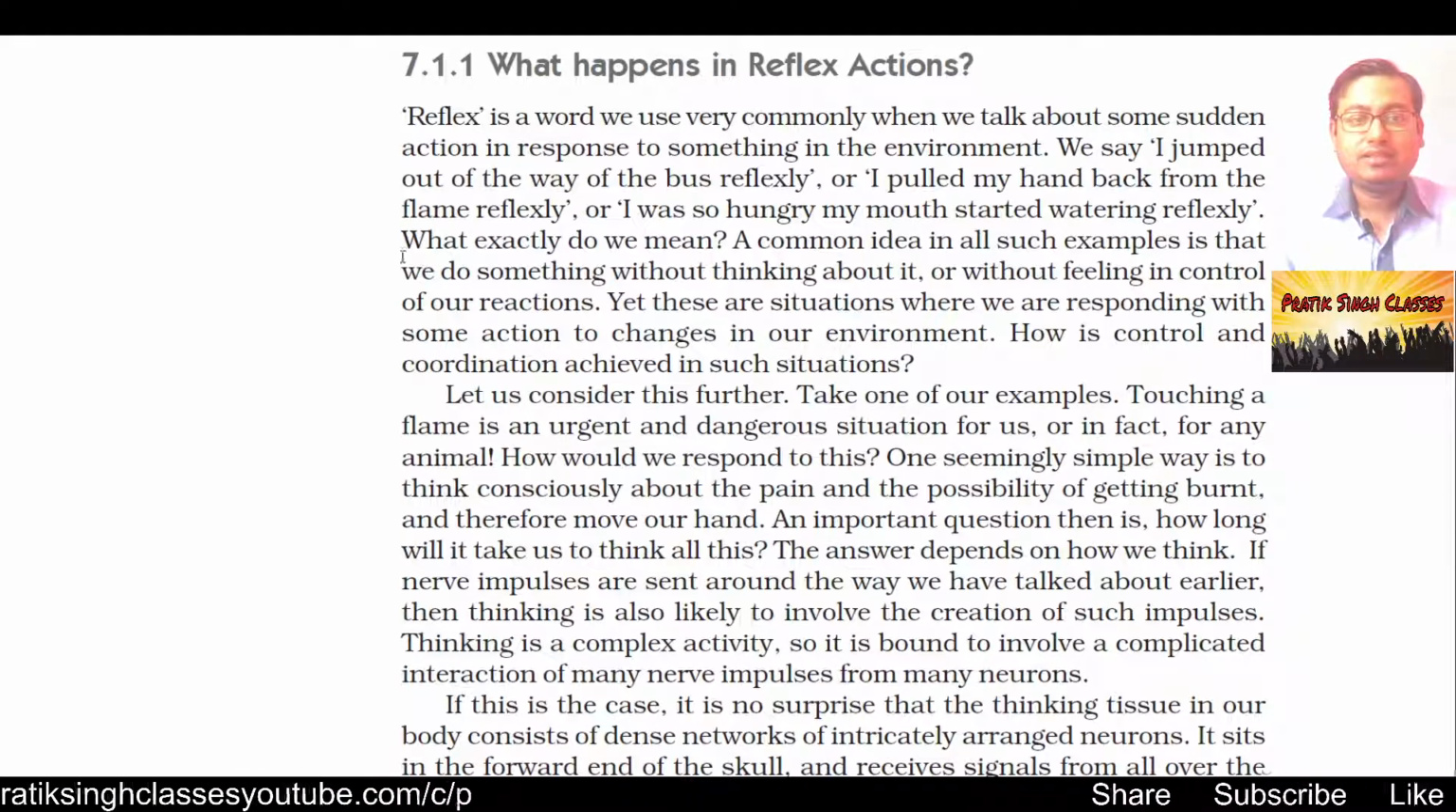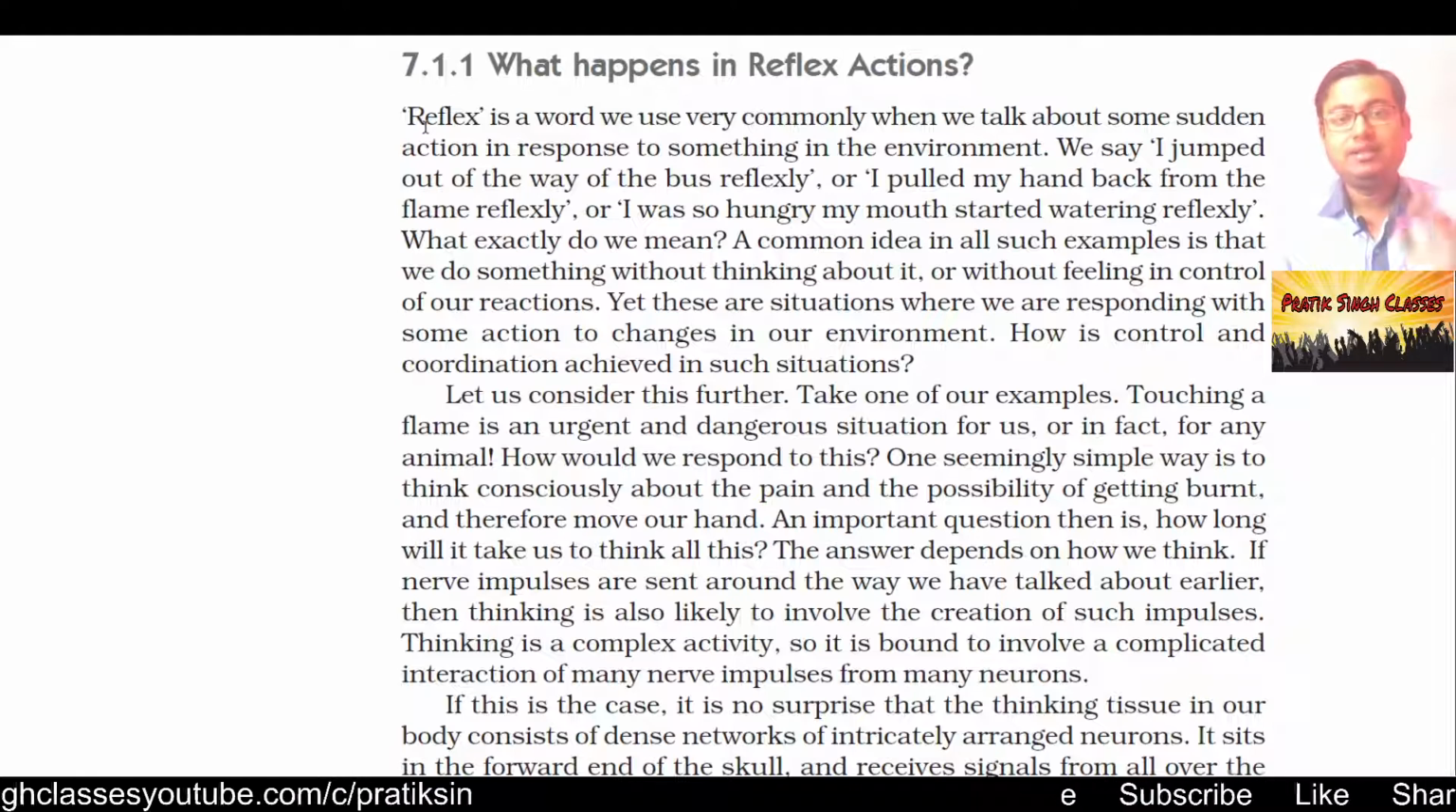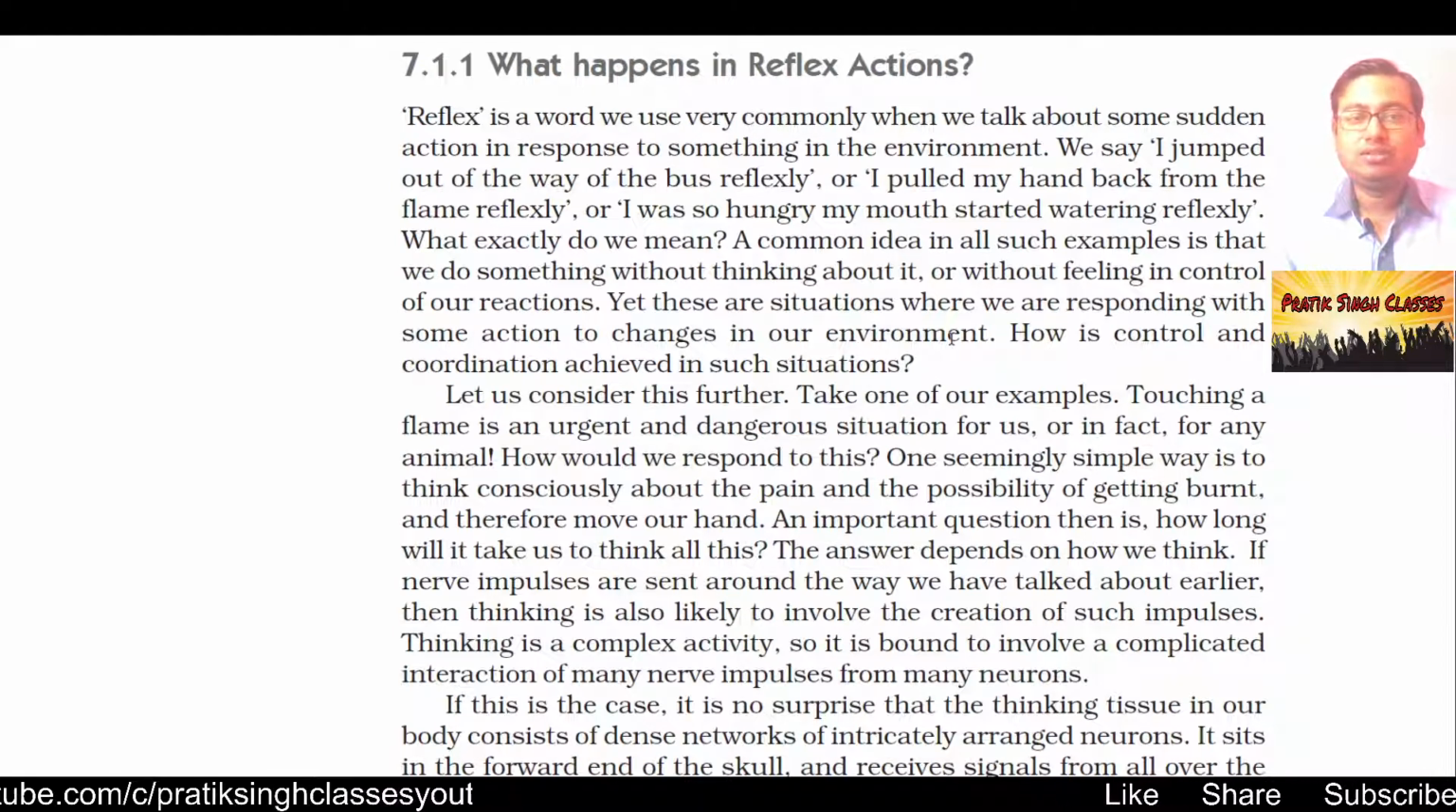Starting from section 7.1.1, that is, what happens in reflex actions. Before starting this, let me tell you about reaction due to stimuli, which you have studied in the previous classes, in class 6th, 7th and 8th. There you studied that when a small plant in a pot is kept in a dark place, it will bend towards the direction from where sunlight is coming. That happens due to reaction to stimuli. Then when we mistakenly touch anything hot, we turn back and run away from there. That also happens because of reaction to stimuli.